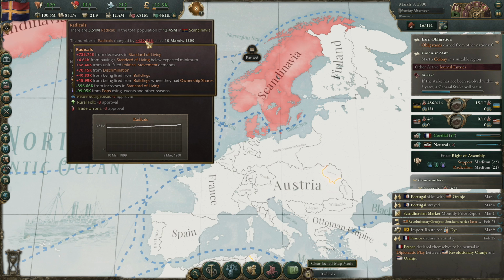So those are the 4 reasons why you see radicals pop up in the first place: the standard of living, political movements, discrimination, and buildings, and we covered how to fix all of those. In reality, it's more about not making radicals than getting rid of radicals, because getting rid of radicals kind of happens naturally as long as you don't keep on gaining radicals. And the reason being is if you are increasing the standard of living, it goes directly against decreasing the standard of living.